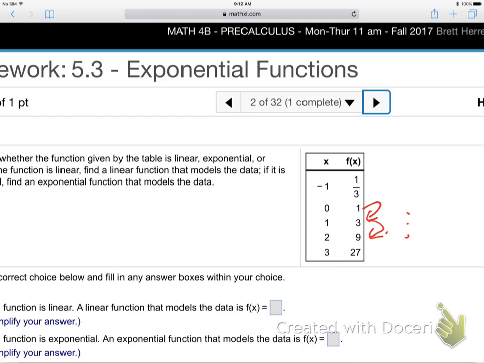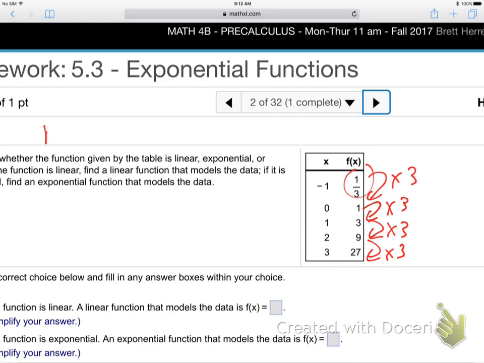What is it? Multiplying. Yeah, you can clearly see it's timesing by 3, isn't it? Times 3, times 3, times 3. Right? The y values are multiplying by 3. Does that work even for the 1/3? Yeah, 1/3 times 3 is 1, huh? All right, so it's multiplying by 3 every time. So what kind of function? That table is indicating what kind of function?